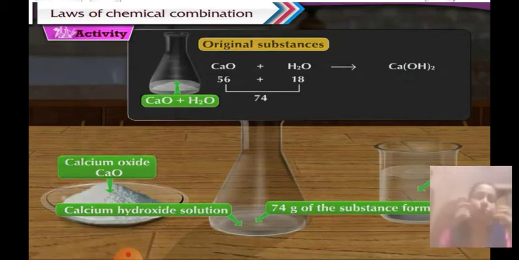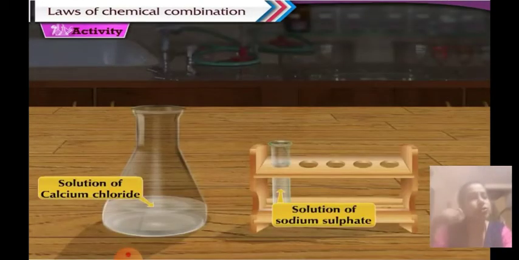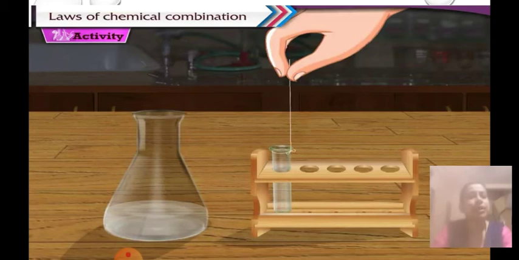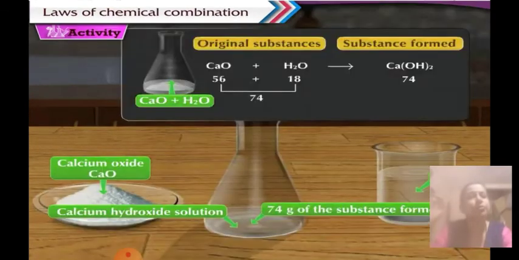So the new substance which has formed has the same mass. The mass of the original substances combined is 74, as well as the mass of the substance newly formed is 74 grams. This shows that the mass has not changed at all. Before the reaction the mass was the same as after the reaction.